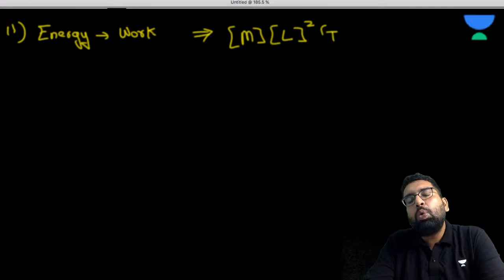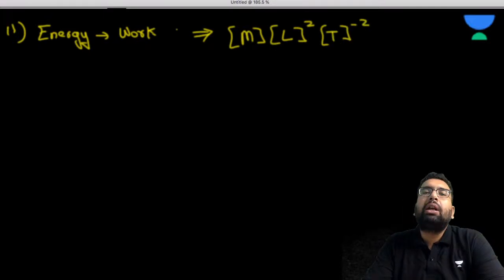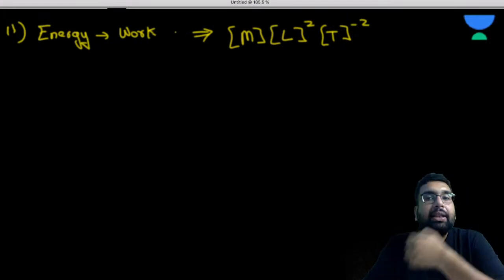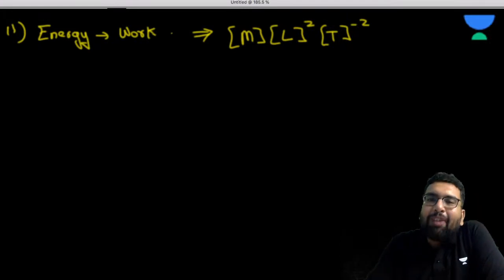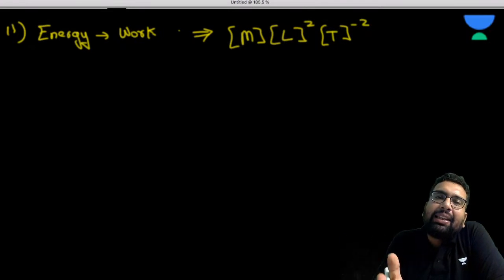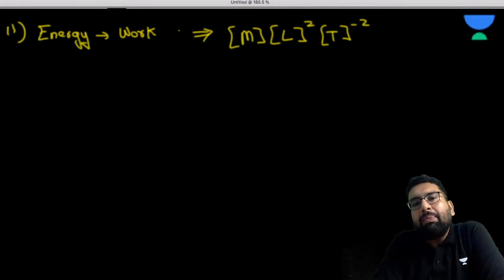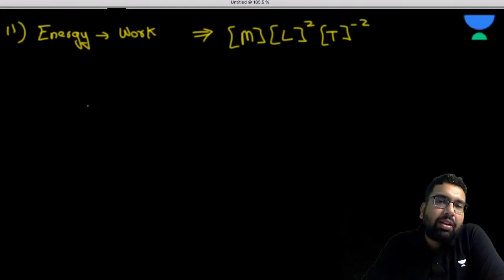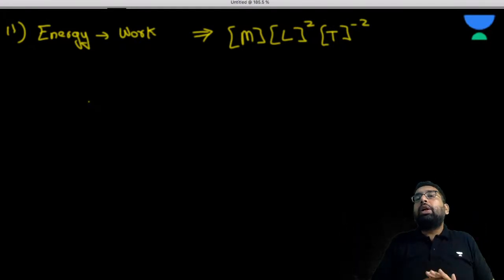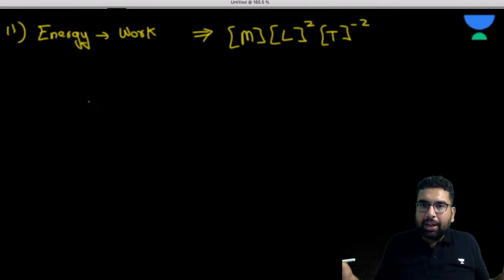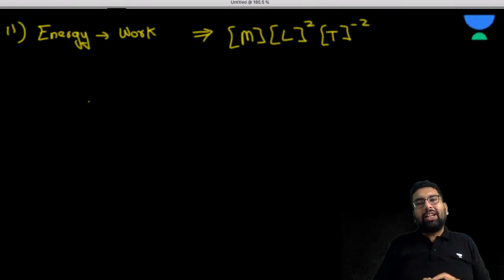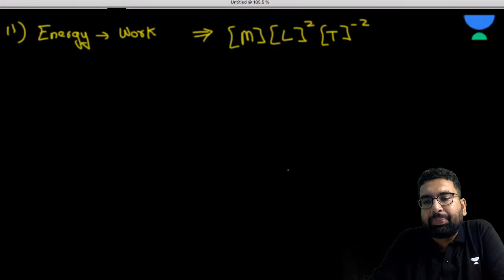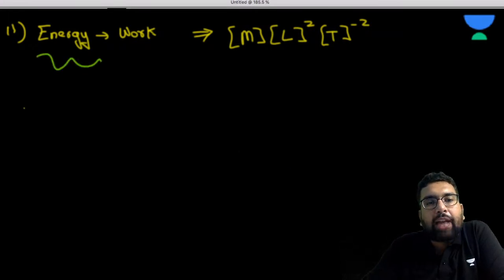Okay, and more quickly how you can do it: you memorize the dimension of the force, that is m l t minus 2. Force into length, so length is l, so it will become m l square t minus 2. So energy and work have the same units, so they have the same dimension. Those physical quantities which have the same units have the same dimension, and this is valid for all types of energy. Remember this.